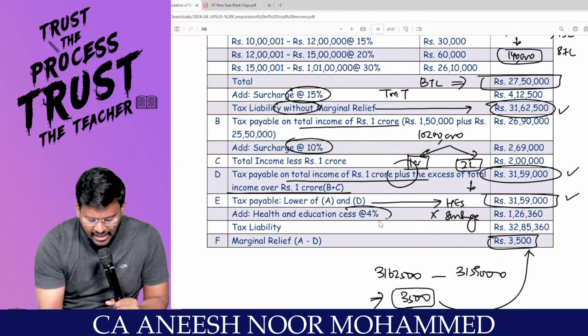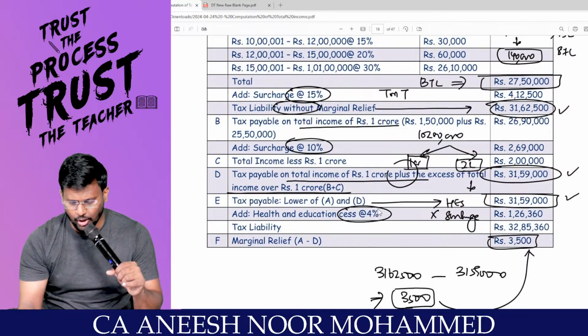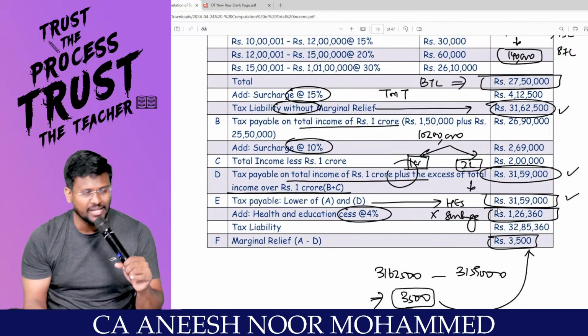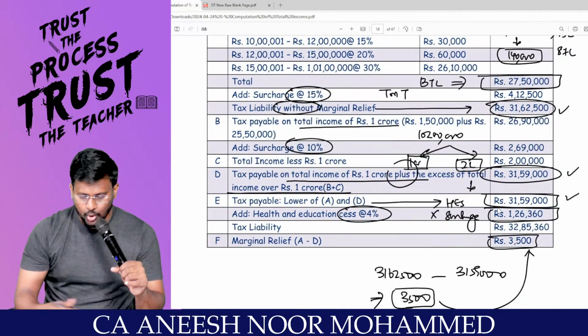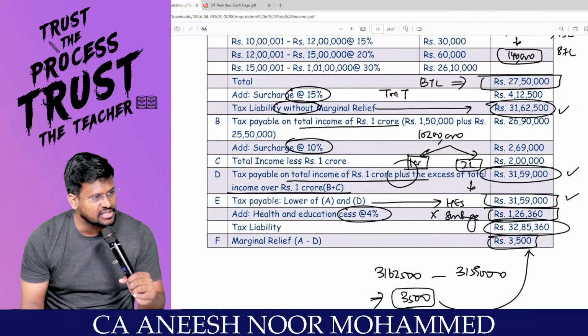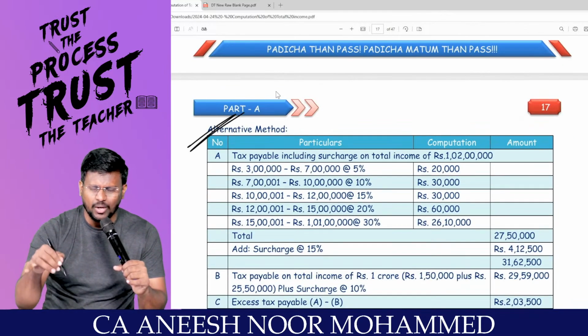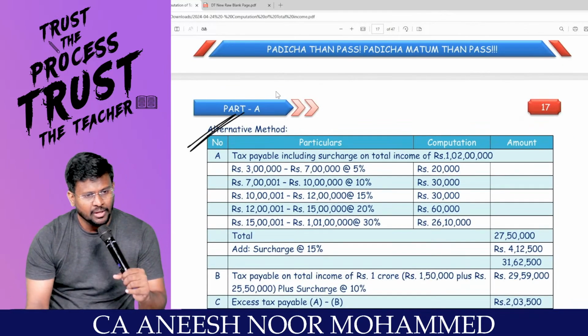On that, pay tax at the rate of how much percent? 4%. So health and education cess at the rate of 4% comes to 1,26,360. You will get a total tax liability of 32,85,360. Right, sir? Alternative method, sir, there is another way of calculating the marginal relief.